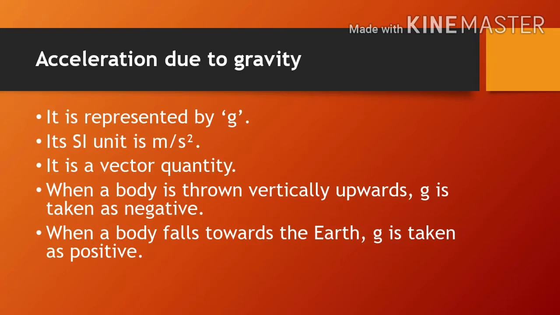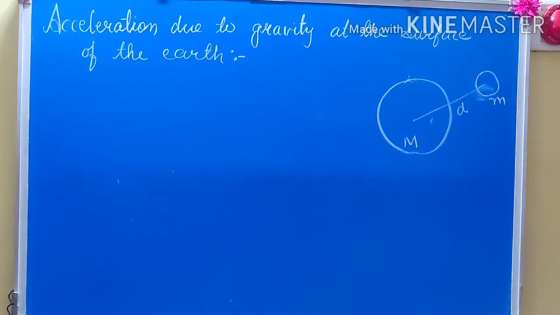Acceleration due to gravity is represented by small g. It is a vector quantity. Its SI unit is meter per second square. When a body is thrown vertically upwards, g is taken as negative because here the body is moving against gravity. When a body falls towards the earth, g is taken as positive. Let us see how to get acceleration due to gravity at the surface of the earth.